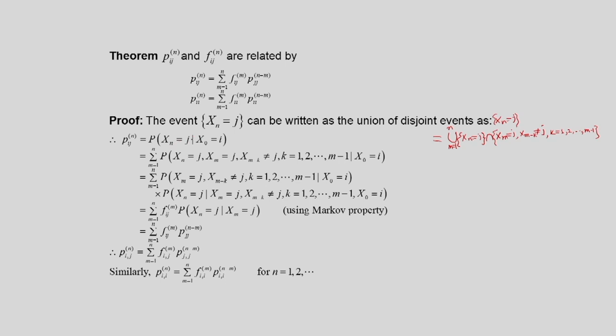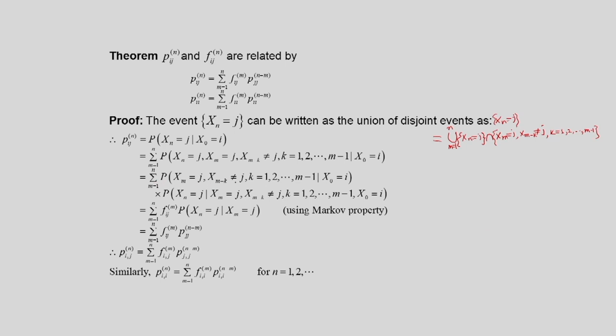P of Xn equal to j, given that X0 is equal to i. Now, these events are disjoint, therefore the probabilities will be summed up. So this is the sum of the probabilities with m going from 1 to n: probability of Xn is equal to j, Xm is equal to j, X(m-k) is not equal to j, k is equal to 1, 2 up to m minus 1, given that X0 is equal to i. Essentially we are writing the probability of this event given X0 is equal to i.